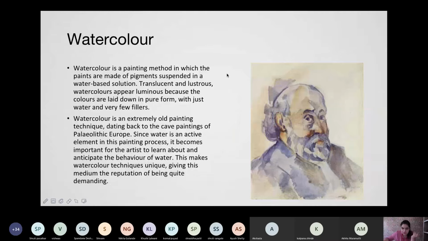Watercolors, I'm sure everyone must have come across this watercolor painting, or use of watercolors. It's not the trickiest, it's just that once you get a hang of it, you will understand and you will try playing with the colors in a very normal way. Rather, it's the easiest to tell you frankly, but you should know the technique of it in a very proper manner.